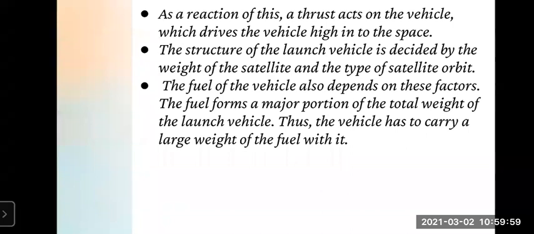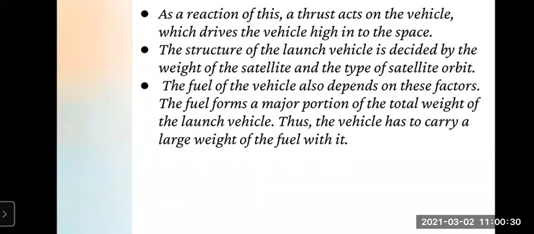The fuel of the vehicle also depends on these factors, means how much fuel is required for this satellite. The fuel forms a major portion of the total weight of the launch vehicle. So remember this, the fuel has a major weight, right? Means most of the weight of the satellite launch vehicle is of the fuel, right? So the fuel forms a major portion of the total weight of the launch vehicle.